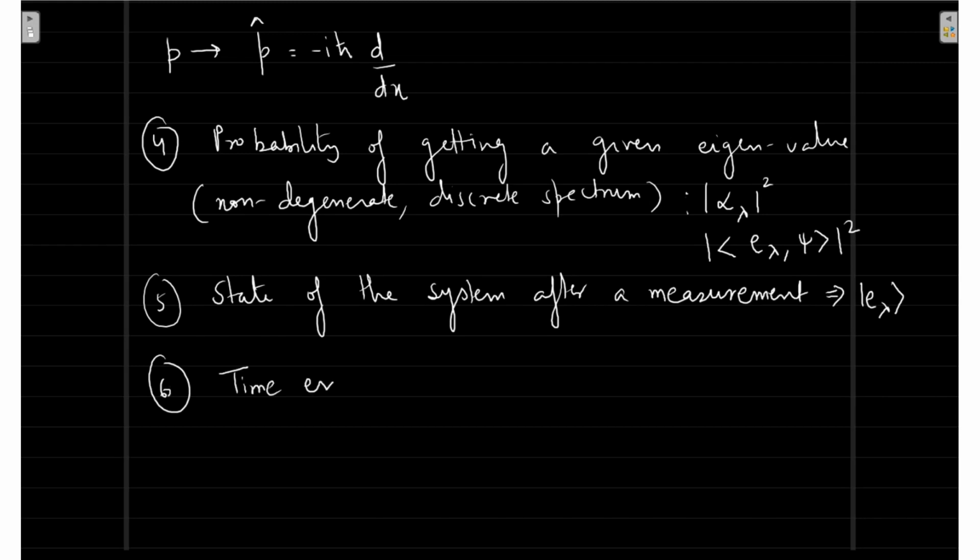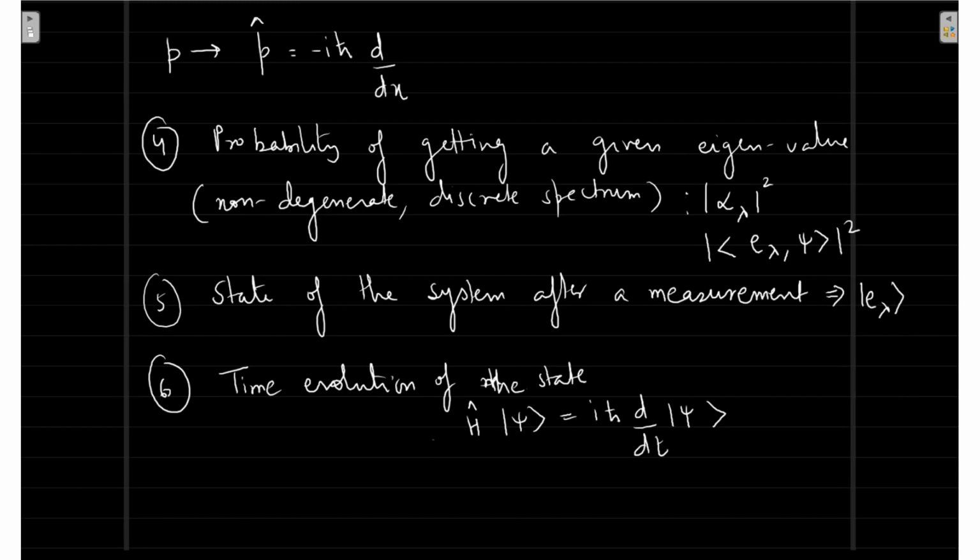And then I can also tell you this is the time evolution of my state. The state of the system, psi of t, is given by H operator acting on psi. Since it is time evolution, it is also given by nothing but an operator. So these are the 6 postulates. The questions may come more on 2, 3, 4, and 5. 6 is rather simple. The time evolution is given by an operator, which is nothing but i h cross d over dt.